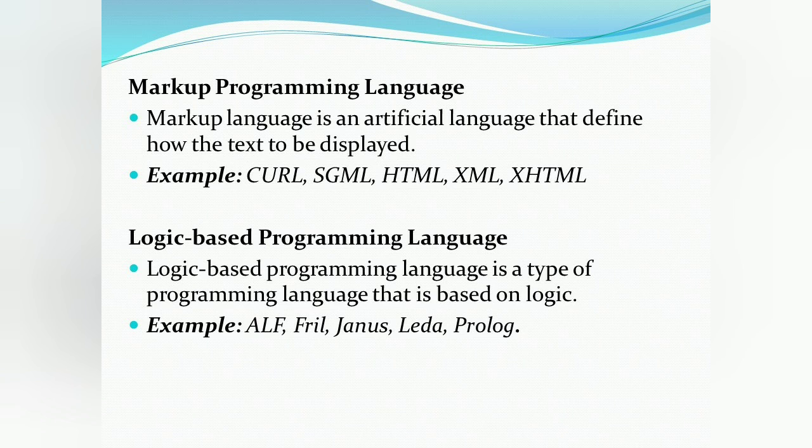Markup programming language. Markup language is an artificial language that defines how the text is to be displayed. It is used only to format the text so that when the document is processed for display, the markup language does not appear. Early markup systems typically included typesetting instructions.